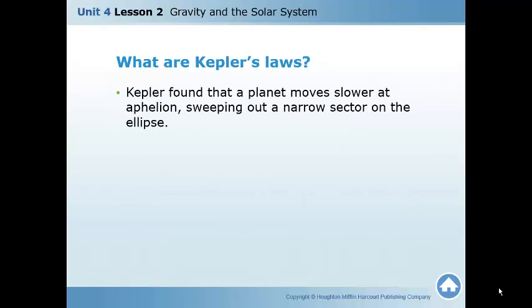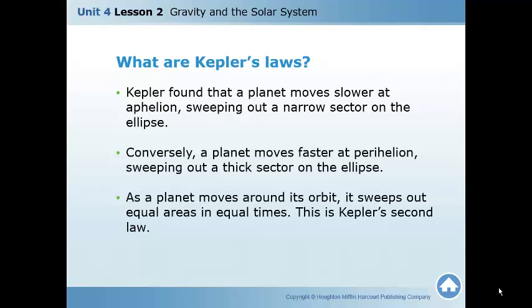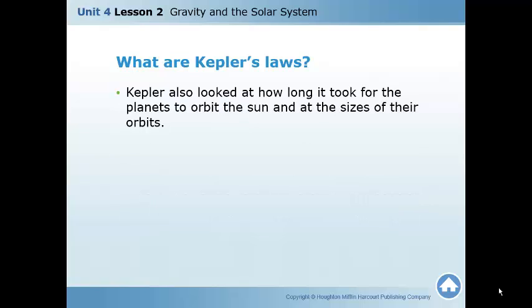Kepler found that a planet moves slower at its aphelion, remember that's farthest away from the sun, sweeping out a narrow sector on the ellipse. Conversely, Kepler also found that a planet moves faster at perihelion, remember that's the point where the planet is closest to the sun, sweeping out a thick sector on the ellipse. As a planet moves around its orbit, it sweeps out equal areas in equal times. This is Kepler's second law, equal areas and equal times.